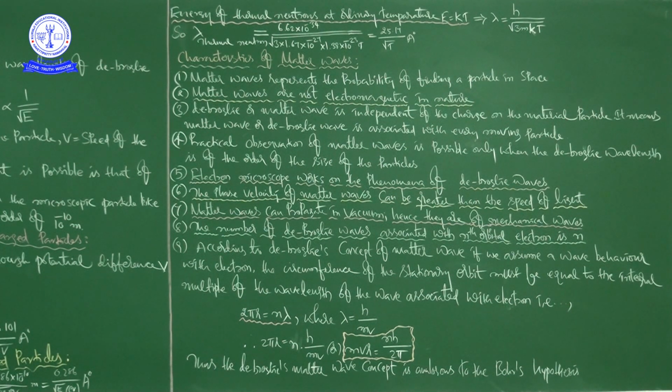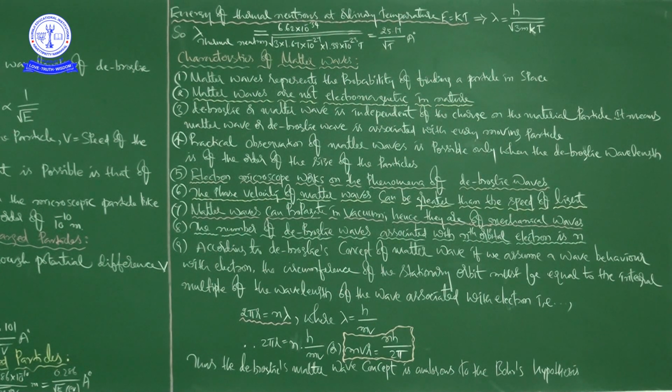Next, sixth one, the phase velocity of matter waves can be greater than the speed of light. Next point, matter waves can propagate in vacuum, hence they are of mechanical waves.